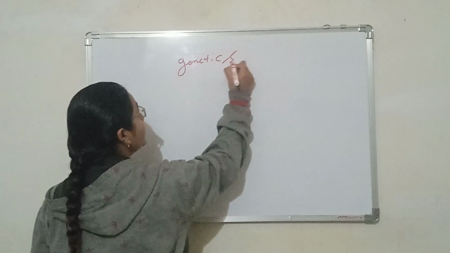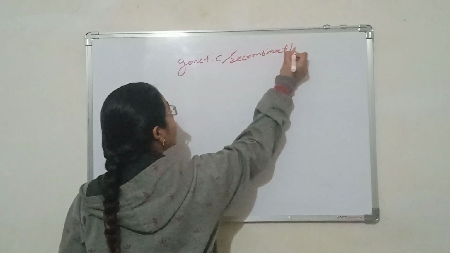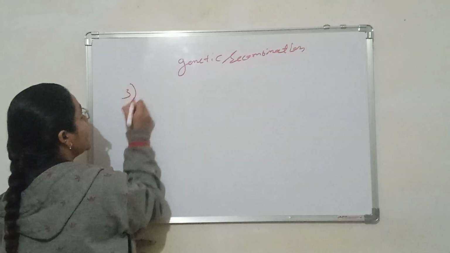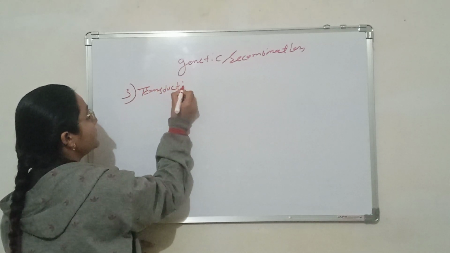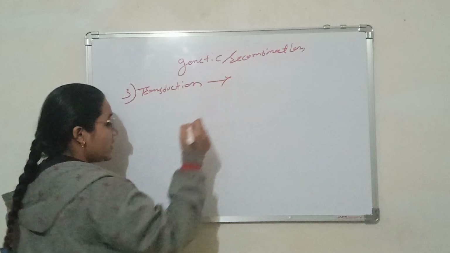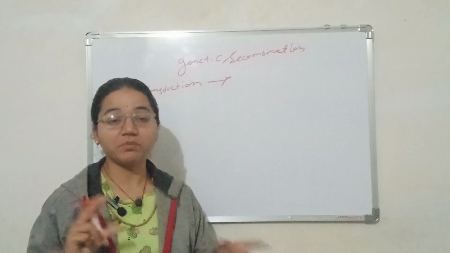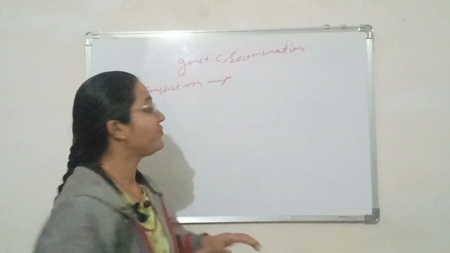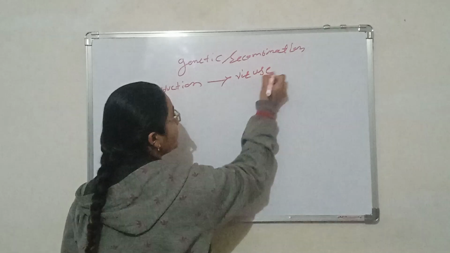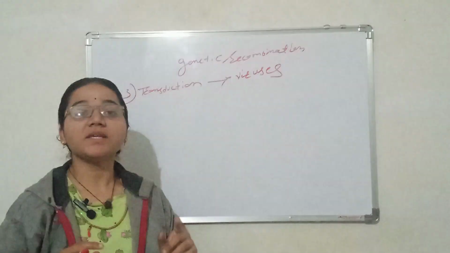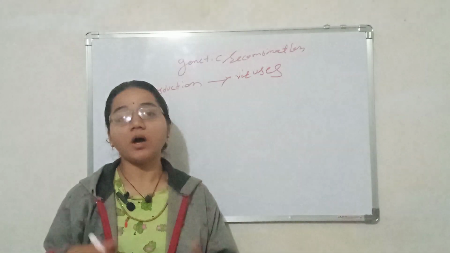Genetic recombination. The third process is transduction. In this procedure, genetic recombination between cells is obtained by a phage, which means viruses. Viruses do not freely transfer their genetic material into another cell.